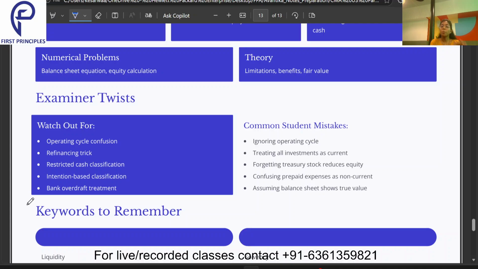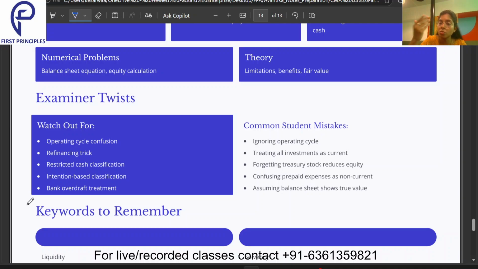They can give you the operating cycle as well, and they can give you the 12 months duration as well. If the operating cycle is longer, then we need to consider that in order to determine a current asset or a current liability. That we need to watch out for. Then refinancing: if a long-term liability is being refinanced, then we need to classify it as a non-current liability. Then restricted cash classification, intention-based classification, then bank overdraft treatment. These are where the examiner can twist the question and ask.